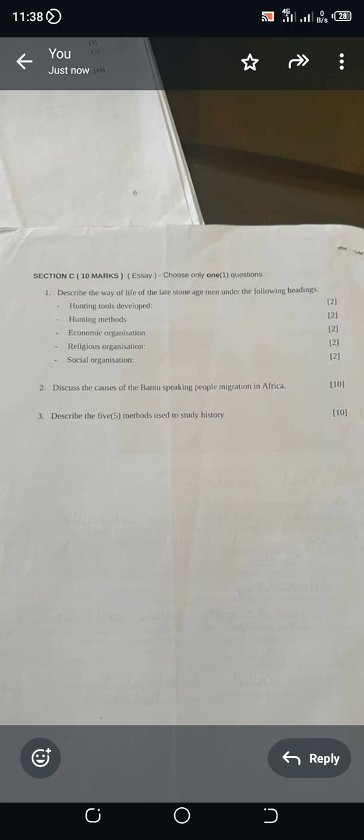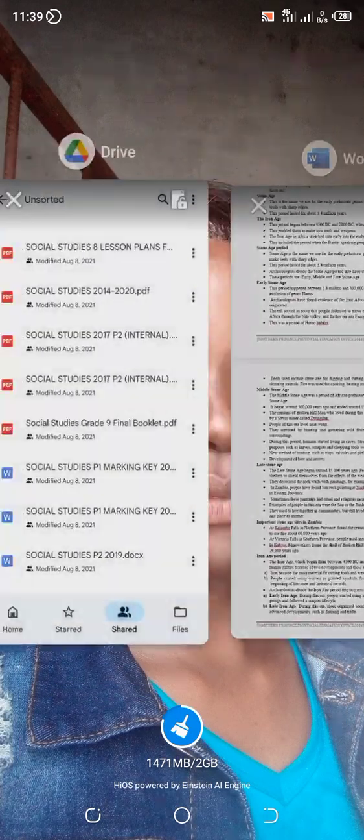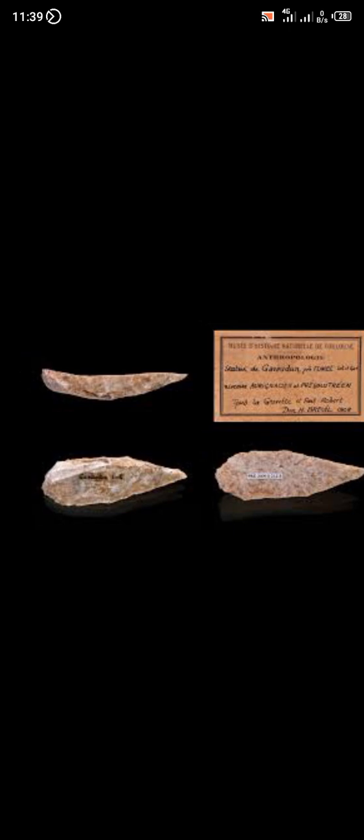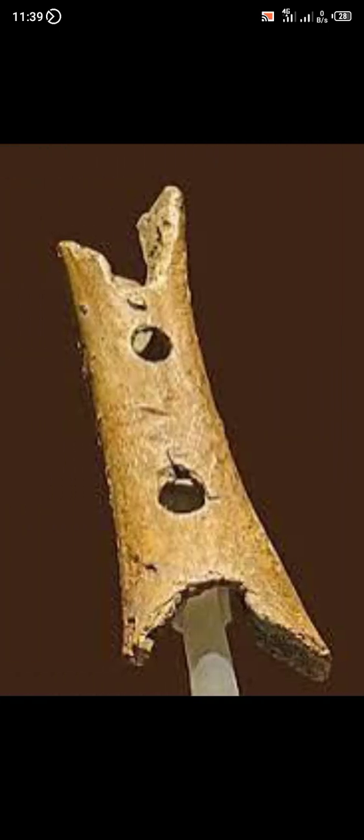In the early Stone Age, the tools being used were tools like the stone axe and the stone cleavers. Okay, let me just try to look for a picture to give you an idea. All right, so these are some of the tools used in the early Stone Age. This is a stone axe, and this is a cleaver. So this is how the tools used during the early Stone Age looked.